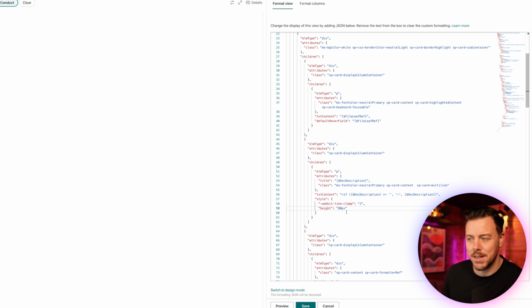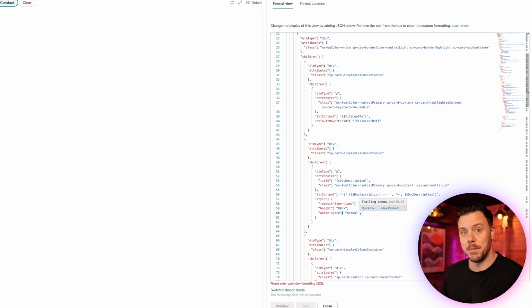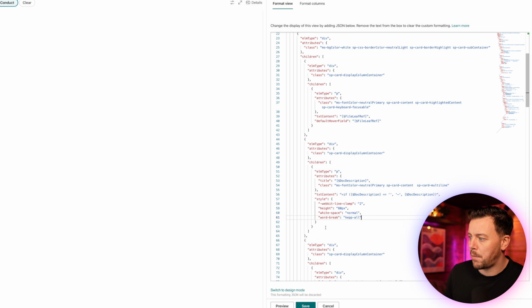Now you might play around with this to get it just right. So what we want to do is change the height to 80, add in a comma, we'll go to return, and then we're going to pop in white space, and we're going to have normal. Now you need to follow the syntax here properly, okay? Double quotes, white dash space, double quotes, this fella in here, I don't know what it's called, colon or something like that. And then we need our double quotes, normal is the value, double quotes again, and a comma because we're going to add in another element below. So hit return, and we're going to pop in word break, keep all. We just want to spell it right. And that's going to make sure everything wraps around and we keep all of our words.